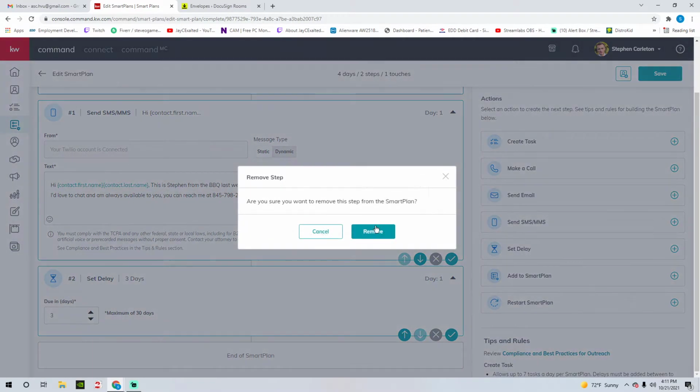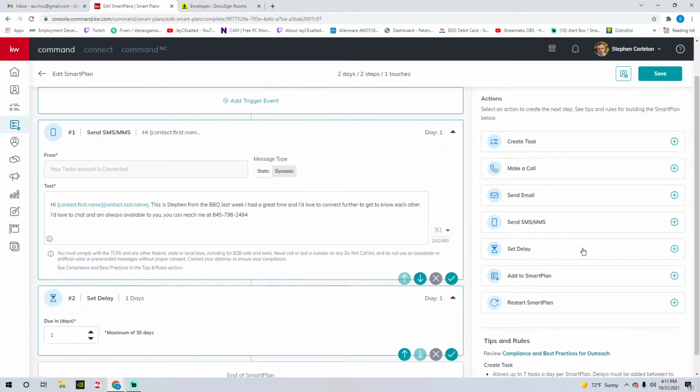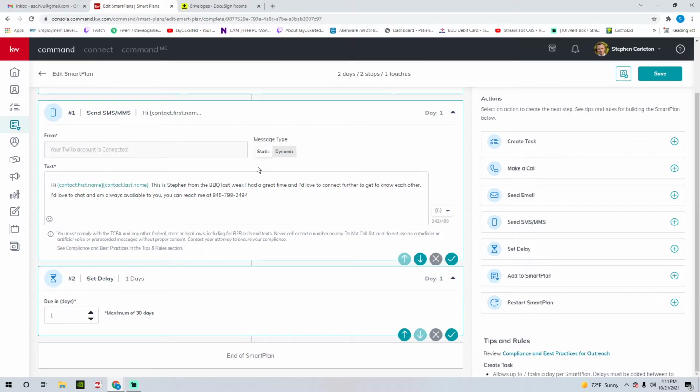So let me just show you that again. Let's just remove that. Set a delay simply means literally set a delay. So if you want to wait a day or two before you initiate the next step of the smart plan, that's what you do. So let's go ahead and do that. We're going to want to set up a little buffer period here. So let's wait 3 days before we do the next step.